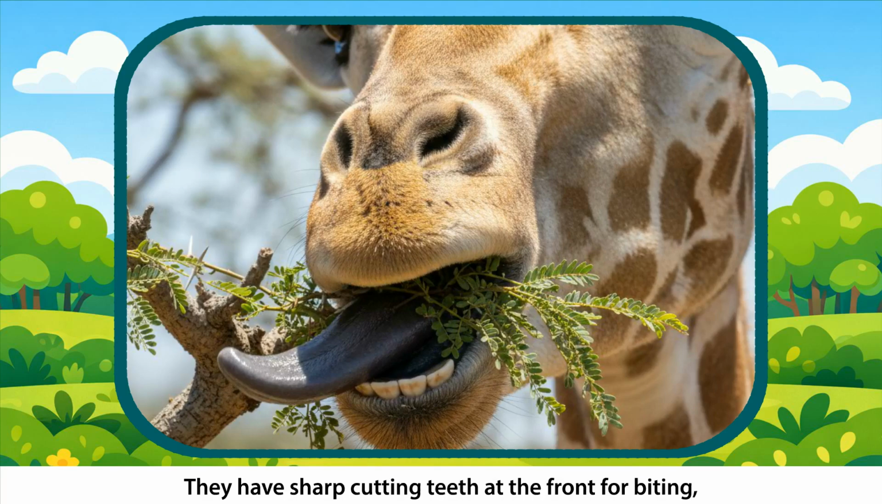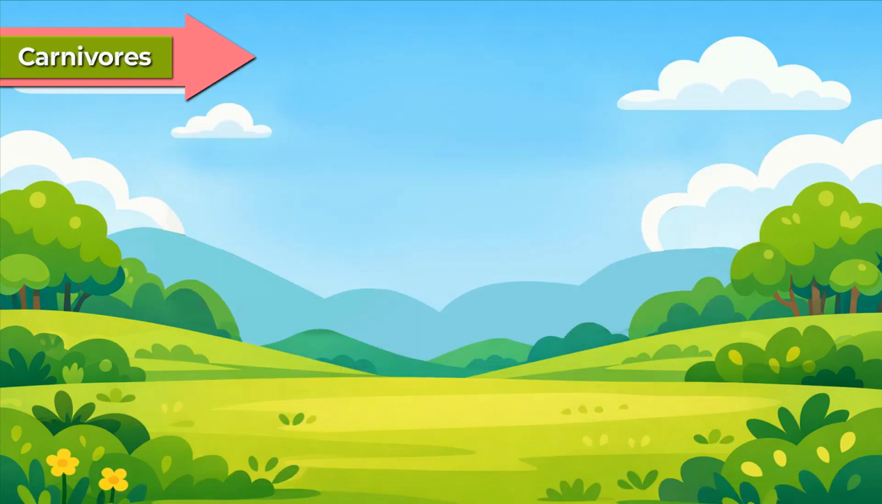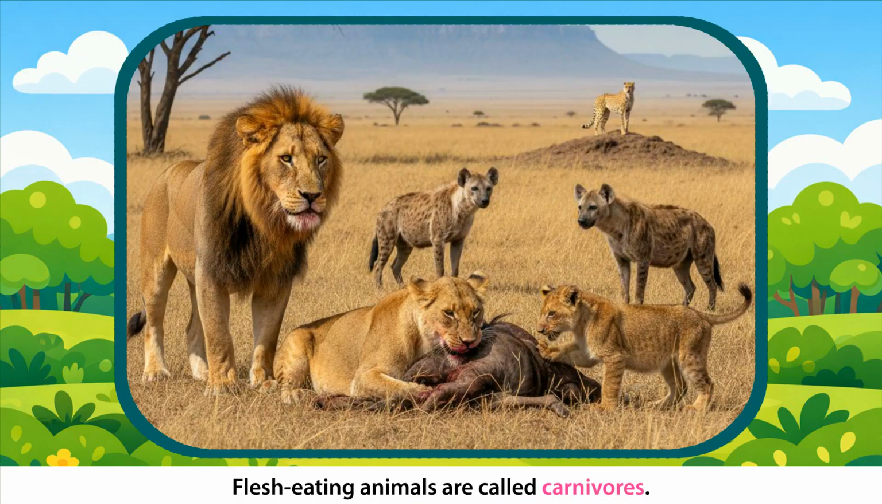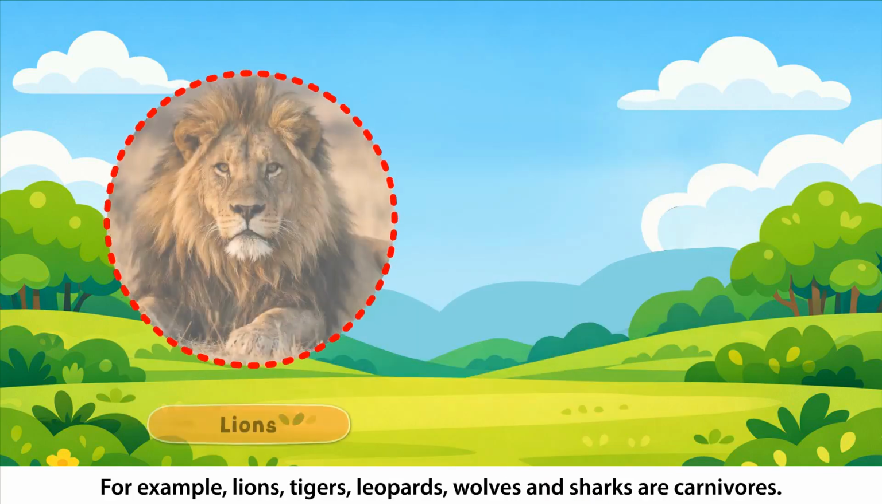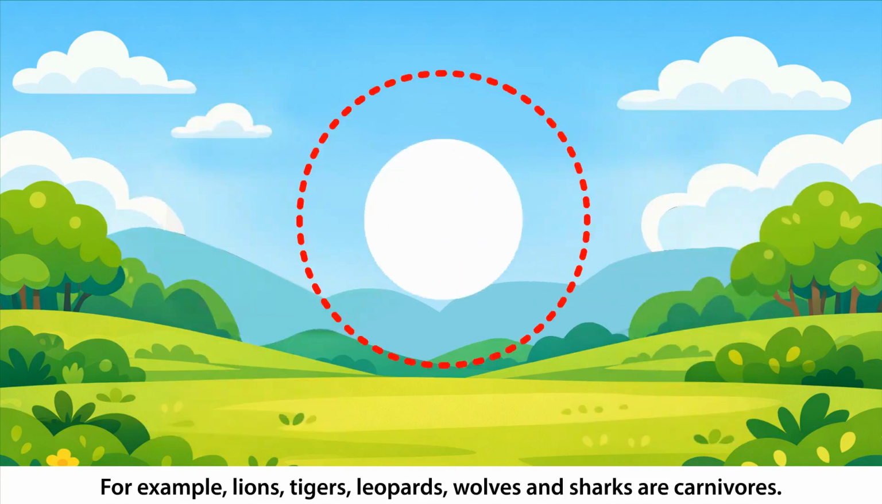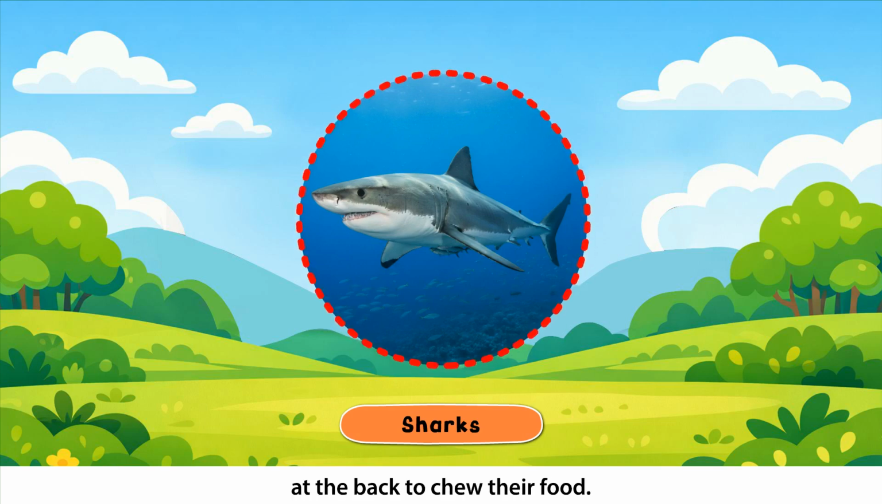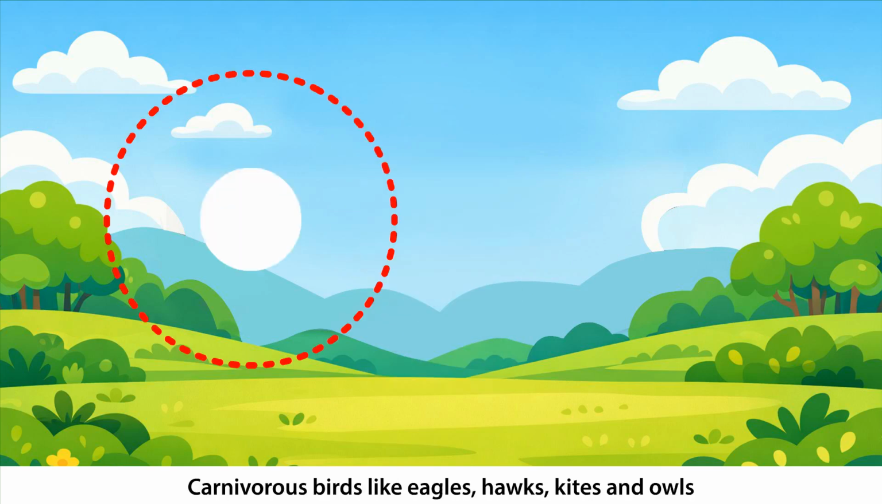They have sharp cutting teeth at the front for biting and strong grinding teeth at the back for chewing their food. Carnivores. Flesh-eating animals are called carnivores. For example, lions, tigers, leopards, wolves, and sharks are carnivores. They have sharp teeth in front to tear the flesh and broad teeth at the back to chew their food.